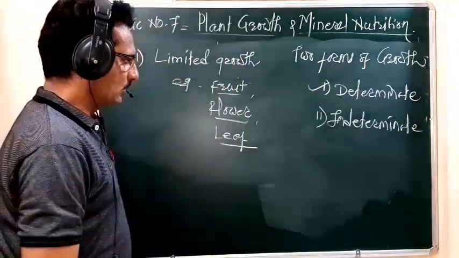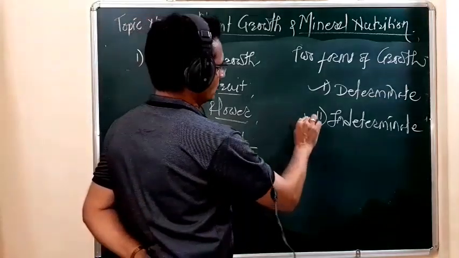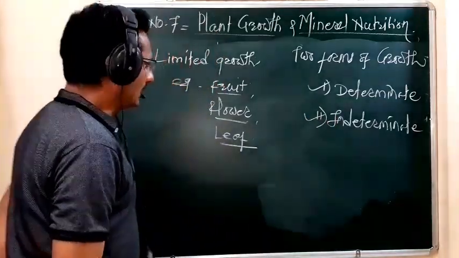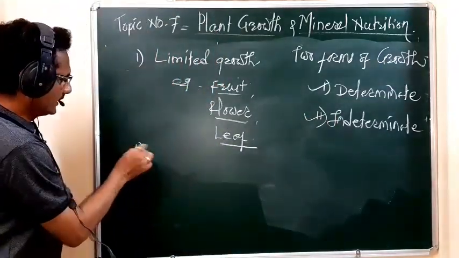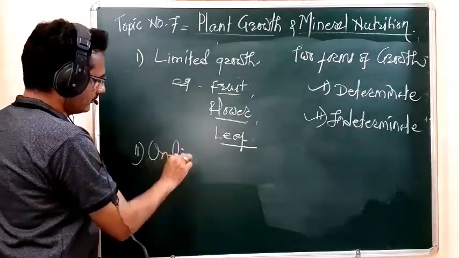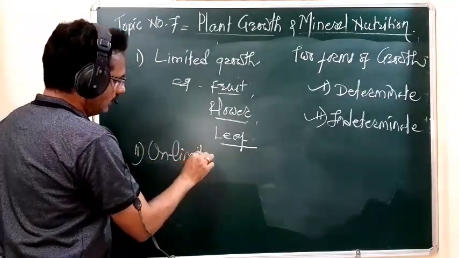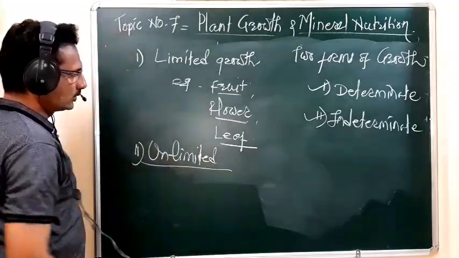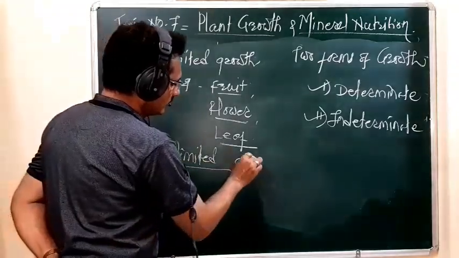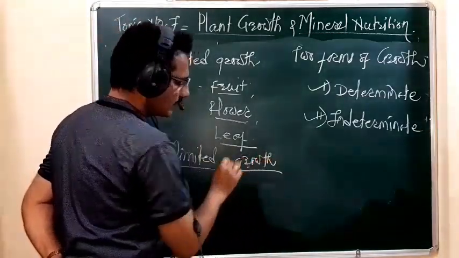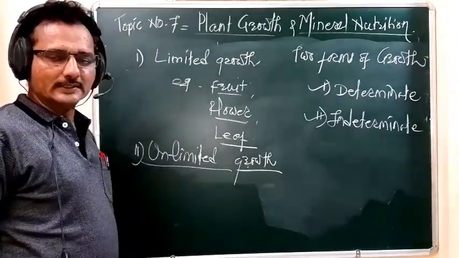Then another type of growth is called indeterminate growth. Indeterminate growth is unlimited growth. Where is this unlimited growth seen?